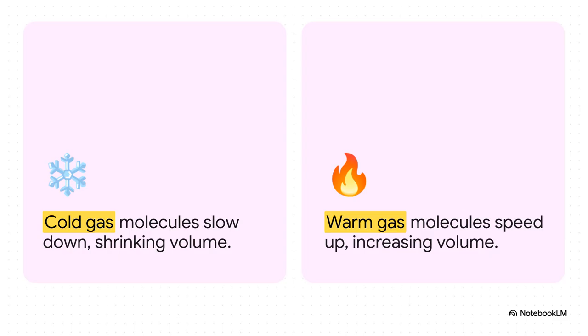What happens if we hold pressure constant this time instead of volume? Just picture a sealed balloon placed inside a cold refrigerator. The cold gas molecules slow down, hitting the inside of the balloon with way less force. So to maintain a constant pressure with the outside room, the balloon's volume actually has to shrink. When you take it out, the gas warms up and the volume directly increases to match. Volume and Kelvin temperature just move right together.